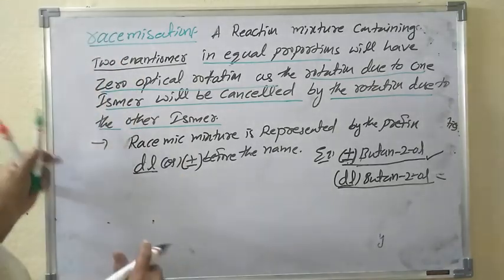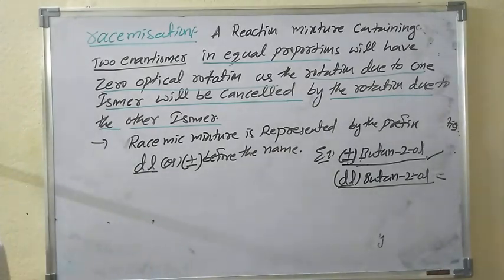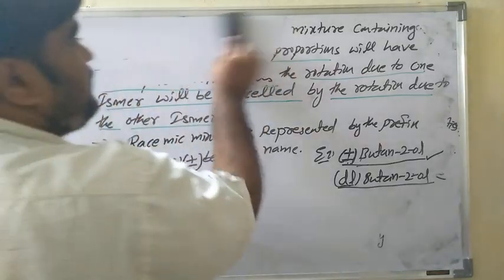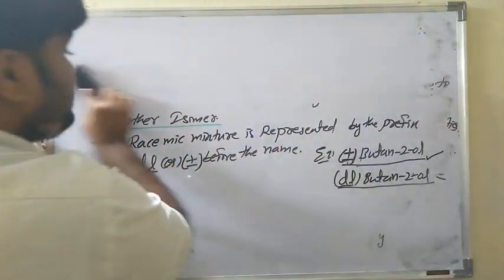Okay, and racemic mixture and the process of conversion. Two enantiomers are there.